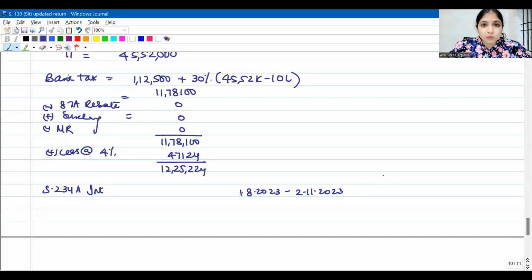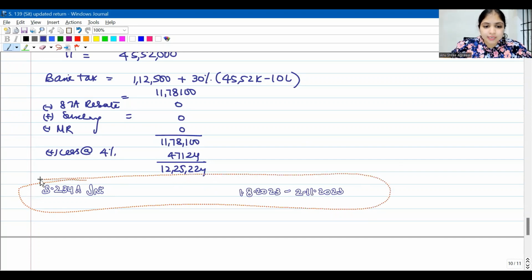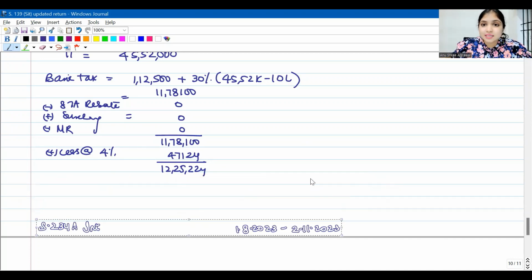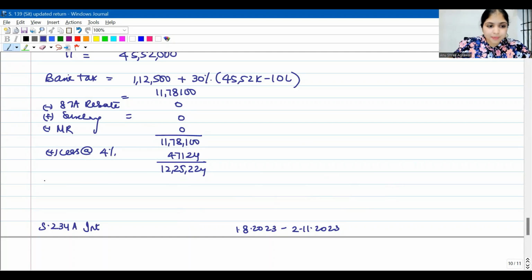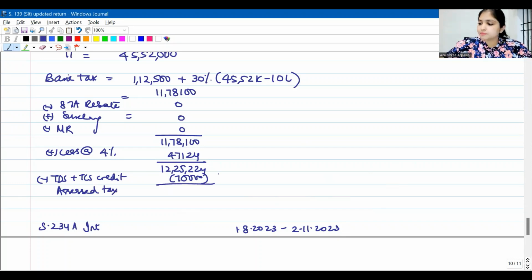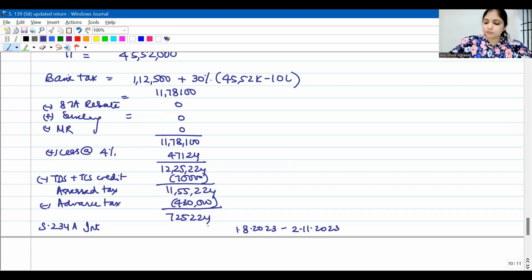So on what amount will you calculate interest? Before calculating interest, shouldn't we consider TDS, TCS, advance tax and all, because all that is already paid. So he already paid TDS, TCS credit that he already has is 70,000. So what is his assessed tax? His assessed tax will be 11,55,224. He also paid advance tax already, 4,30,000. So what is the tax which is due for him? 7,25,224 is due for him.